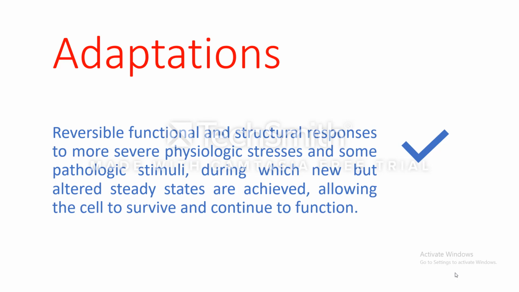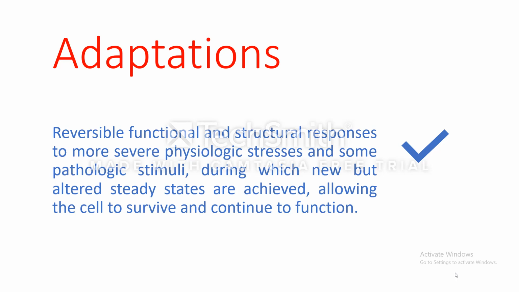So adaptation is reversible, and we said reversible because if the stress is eliminated, the cell can return back to the previous steady state, the normal one. So adaptation is reversible functional and structural responses to more severe physiologic stress and some pathologic stimuli, during which new but altered steady states are achieved, allowing the cell to survive and to function.